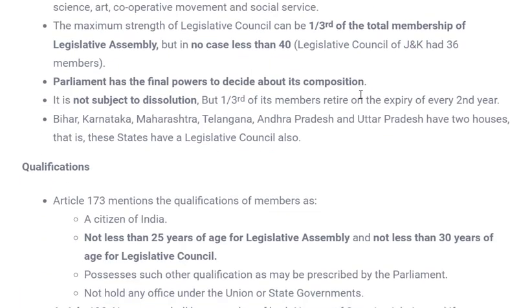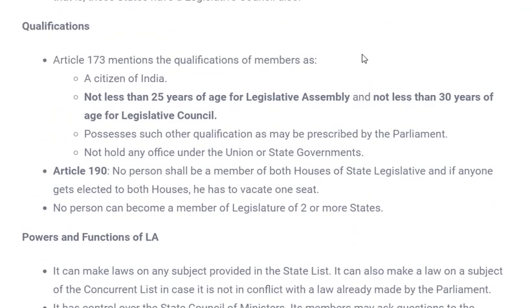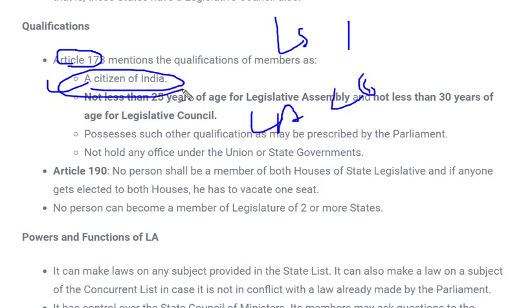Let's see the qualification. We are dealing with the qualification of both the Legislative Council and the Legislative Assembly together, not individually. According to Article 173, the qualification of members of the Legislative Assembly and Legislative Council is mentioned. The first and common criterion, whether for Lok Sabha, Rajya Sabha, Legislative Assembly or Legislative Council, is that the person should be a citizen of India. Another common thing is age, 25 years.